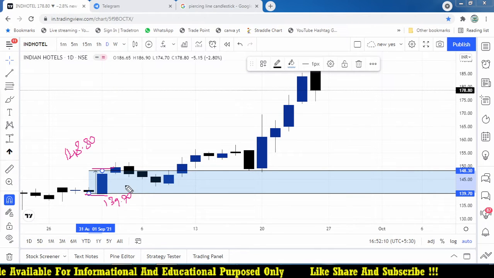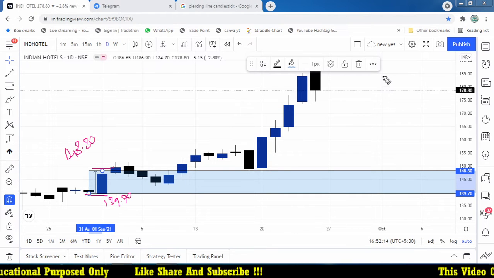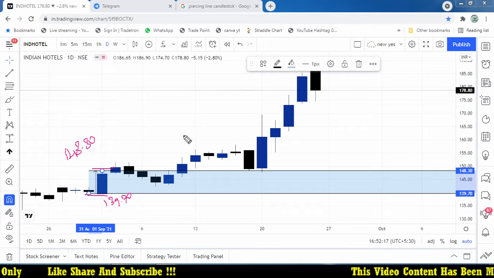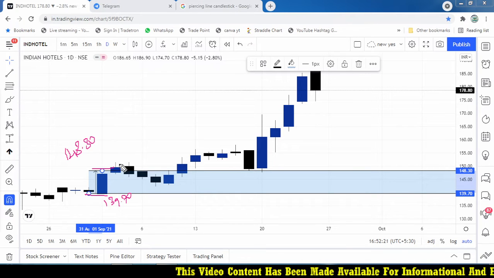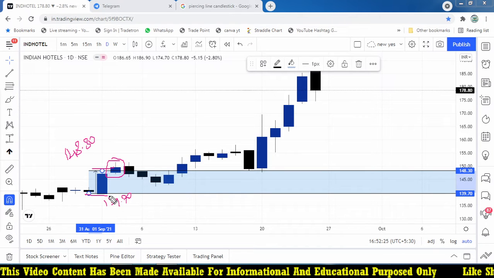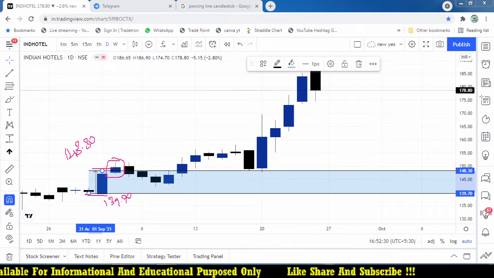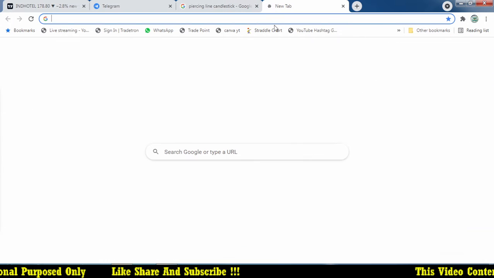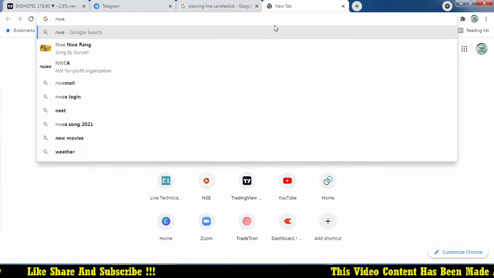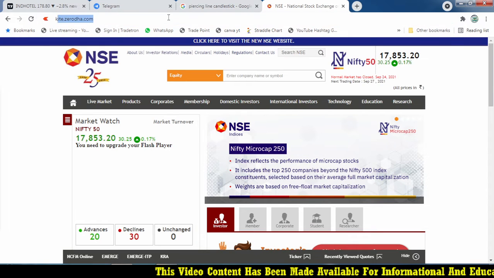So instead of taking futures, if you want to take that much risk in futures you can, or you can take it with options. Let's try that. What happened in the options on this day? The next day, 1st September, the 2nd September we got an entry opportunity, correct? If I got an entry opportunity on 2nd September, I can open the NSE India website to find the options, or open the option charts directly.